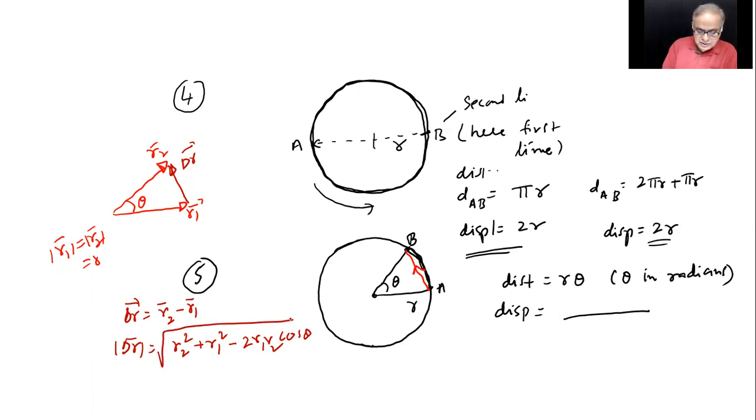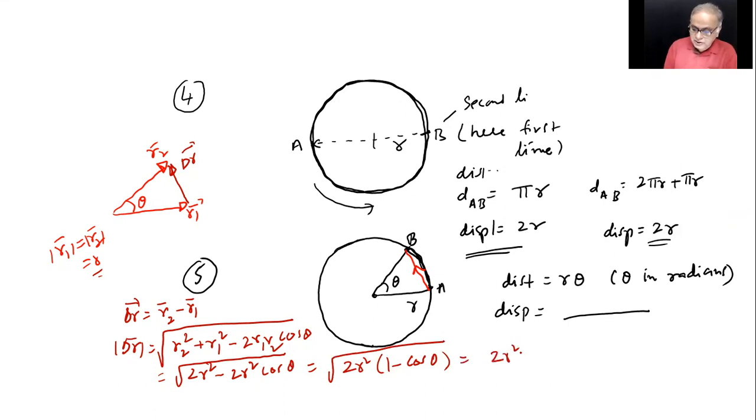Hope you followed. But both are R each. 2R square minus 2R square cos theta, which is equal to 2R square into 1 minus cos theta.